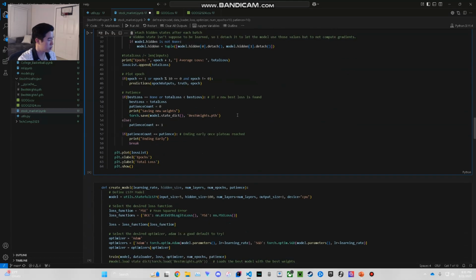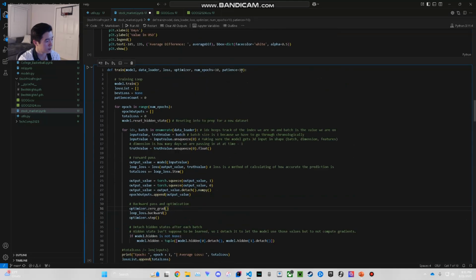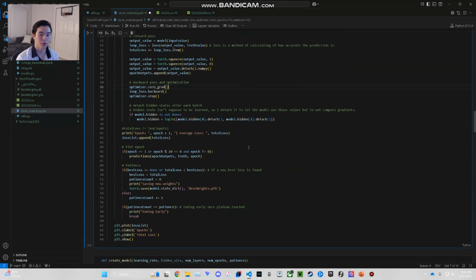Okay, and here is where I get into patience. Patience is a number. The lower the loss, the better the model's predictions were. My patience is 10, so if the model goes through the data set 10 times without the loss getting lower, meaning the model is not getting any better within 10 runs, then the loop stops.